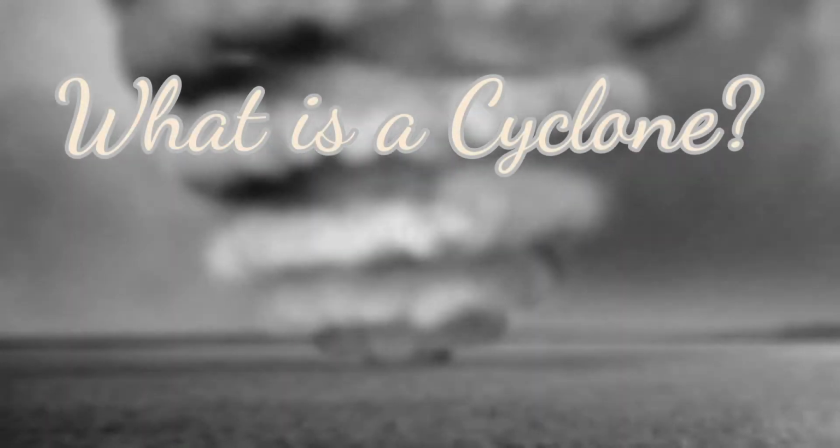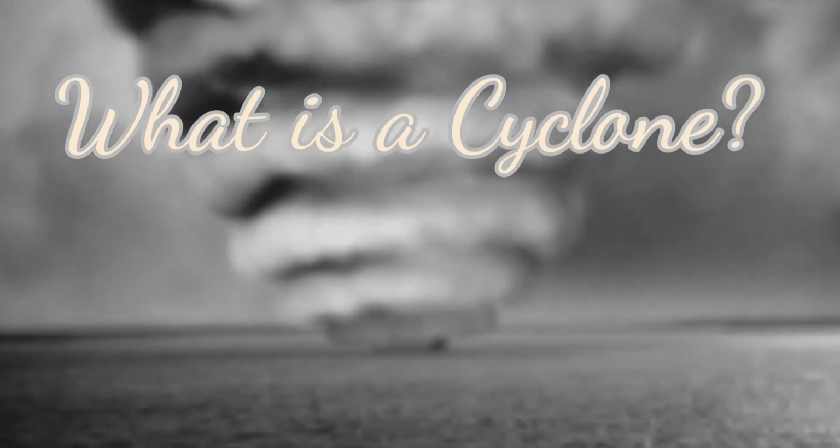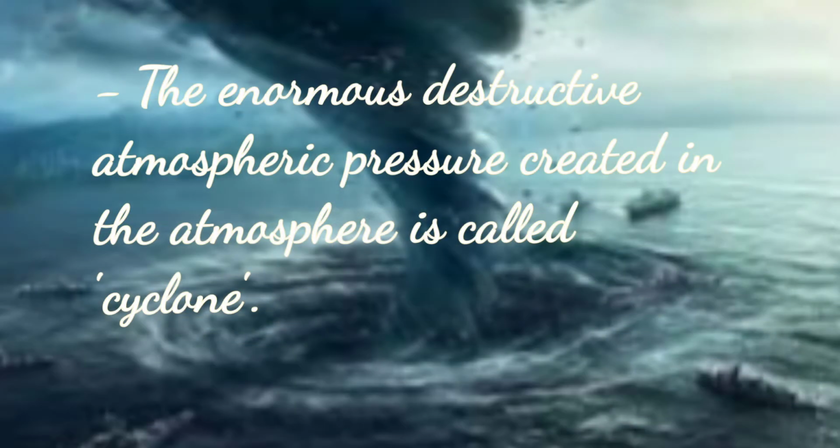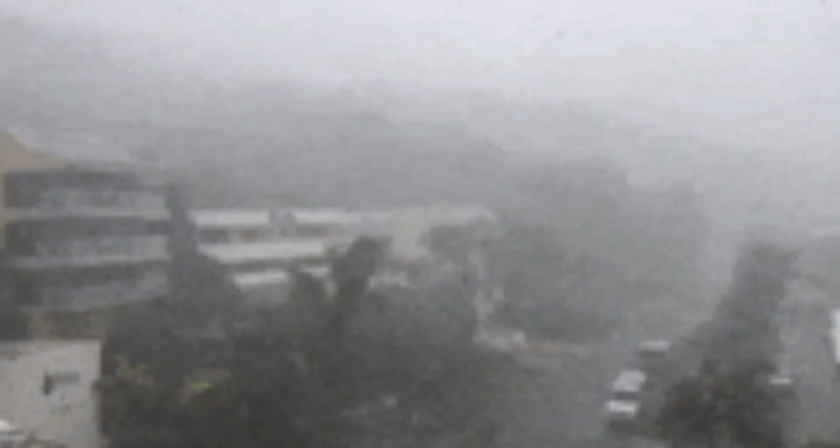Now, our next disaster is cyclone. What is a cyclone? The enormous destructive atmospheric pressure created in the atmosphere is called a cyclone. Where the cyclone strikes, it creates heavy destruction and havoc. Heavy destruction effects are experienced on the east coast of India, the Malabar coast, and on the coast of Kutch and Saurashtra in Gujarat.